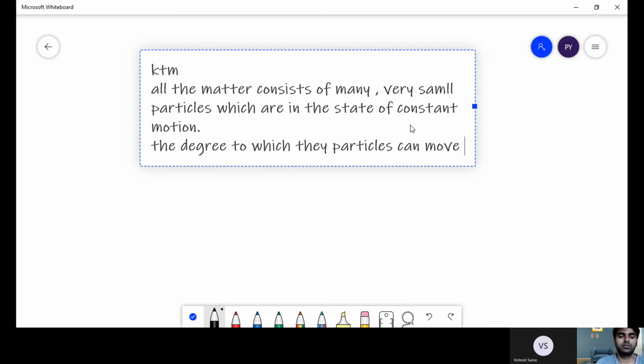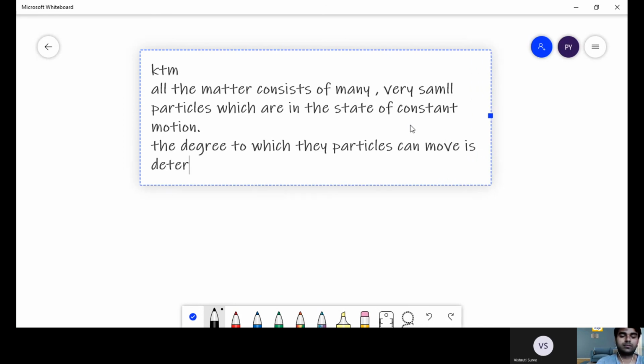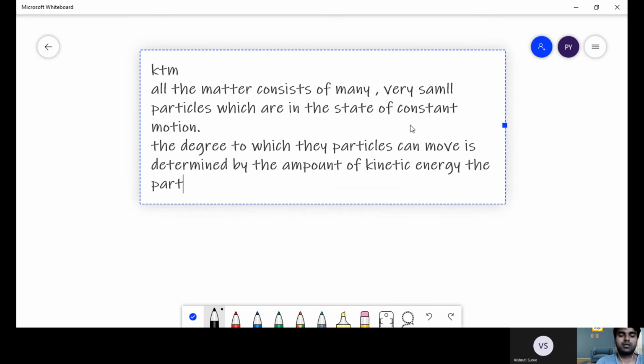move is determined by the amount of kinetic energy the particles have with respect to other particles.